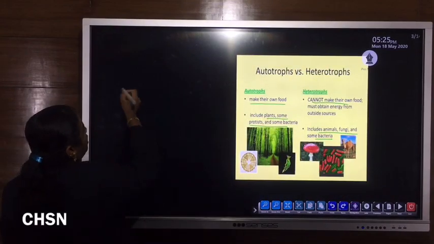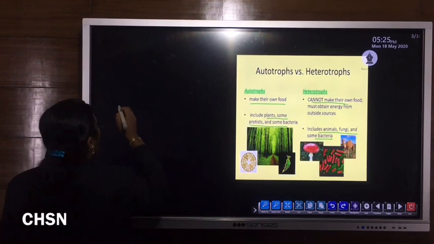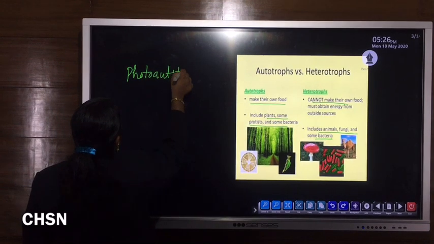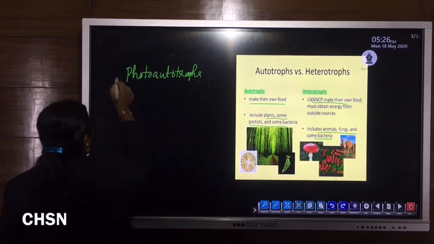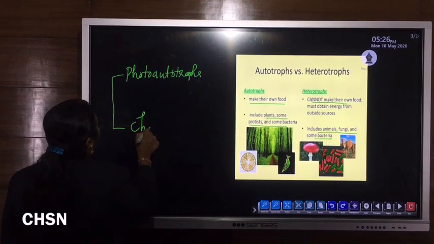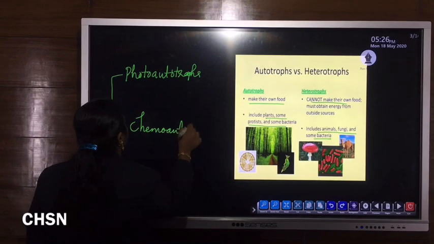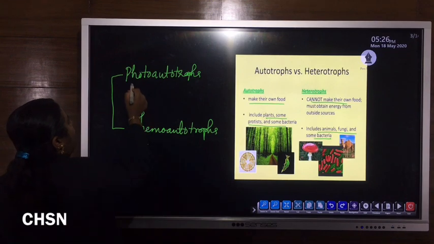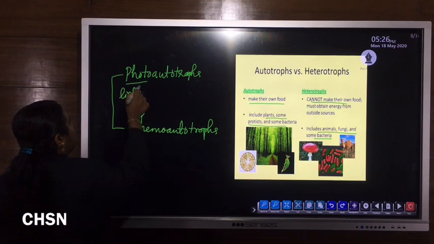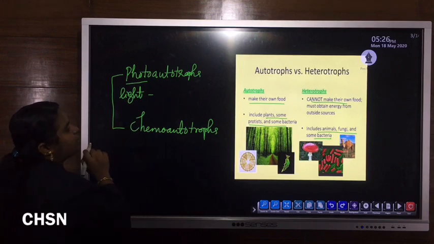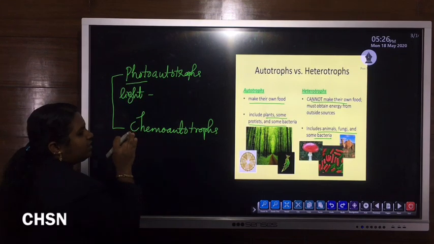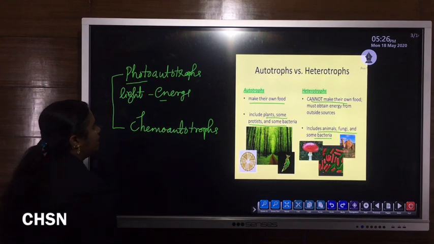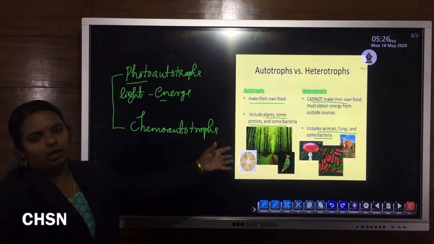The autotrophs are further categorized into two types. One is photoautotrophs and the second one is chemoautotrophs. Photoautotrophs as well as chemoautotrophs. Photo means light. So in the case of photoautotrophs, the main energy source is light. Light is the main energy source for preparing their food, especially during the process of photosynthesis.